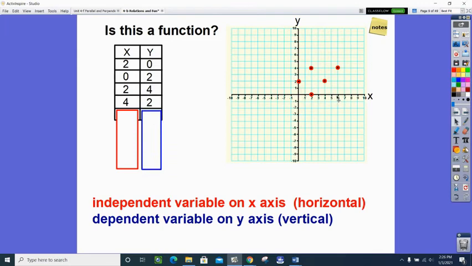And then a 4, and then a y of 2. And then finally a 6 and a y of 4.